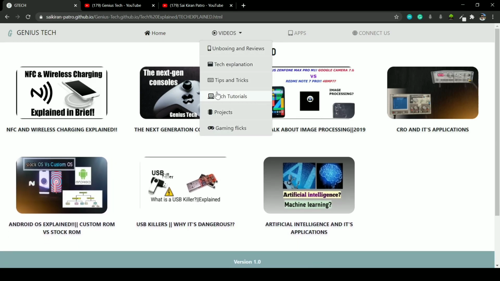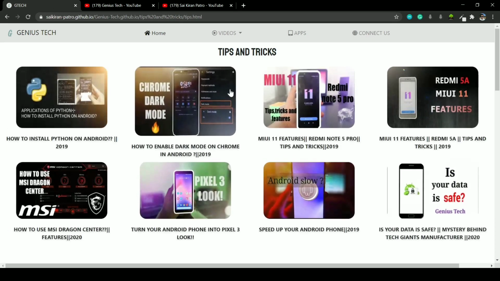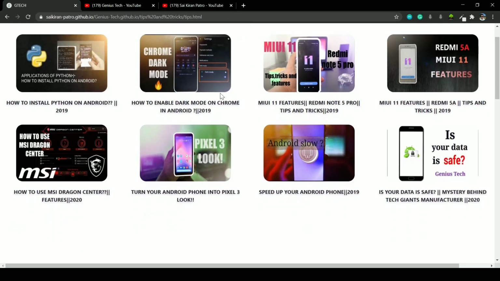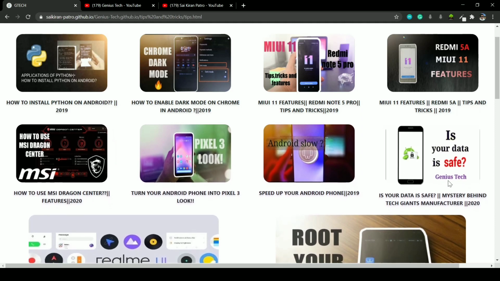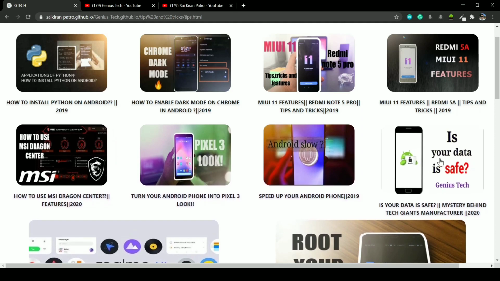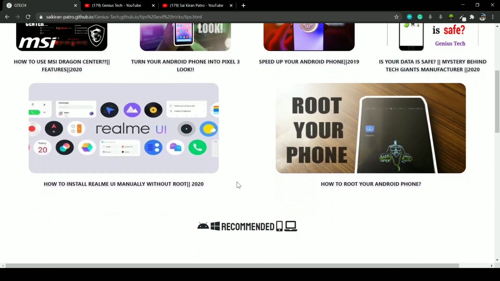Tips and tricks, we have a plethora of content in this tips and tricks section. You can see how to install Python and Android, how to enable Chrome dark mode, MSI Dragon Center, and how to use your data safely. This one is a very interesting video, so definitely watch this. And if you go a little bit down, how to root your phone and how to install Realme UI manually.